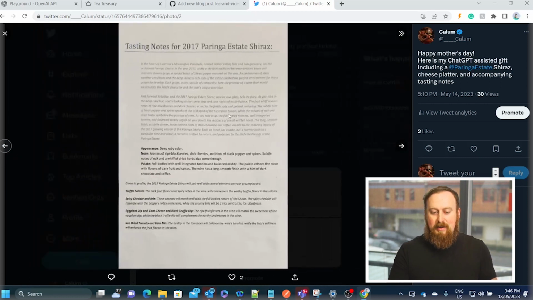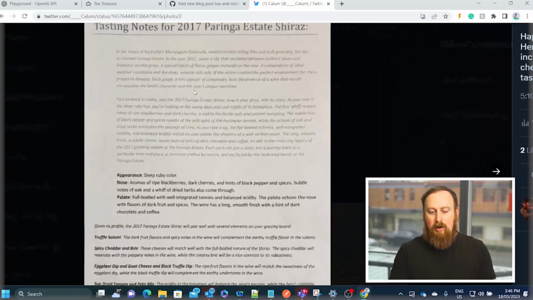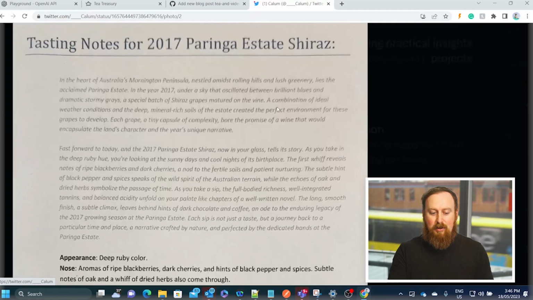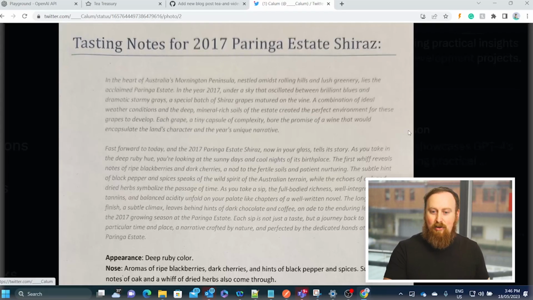And the other thing that I did was I bought a bottle of wine. I made sure to buy a bottle of wine from before 2021 so that information about it would of course be in ChatGPT's training data, which cuts off in 2021. And I had it generate a little short story about the wine, similar to a story they would tell you while you were sipping it at a winery. That's the sort of experience I was trying to get across with this gift.